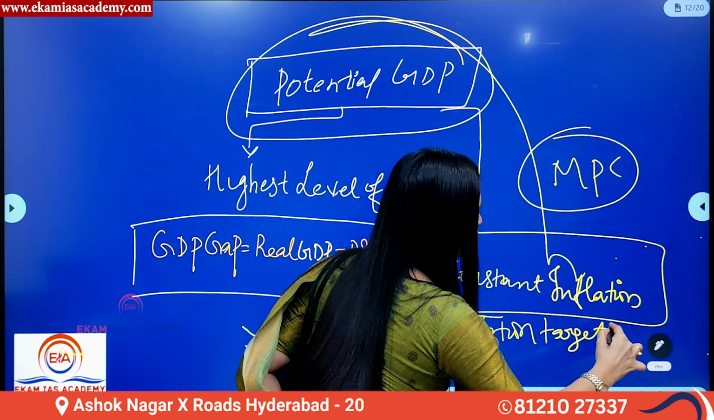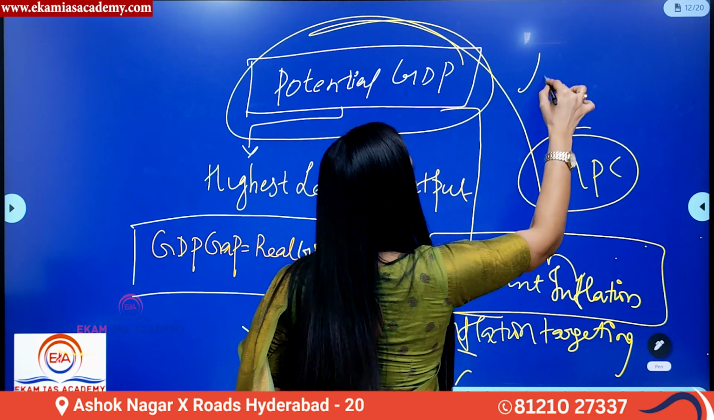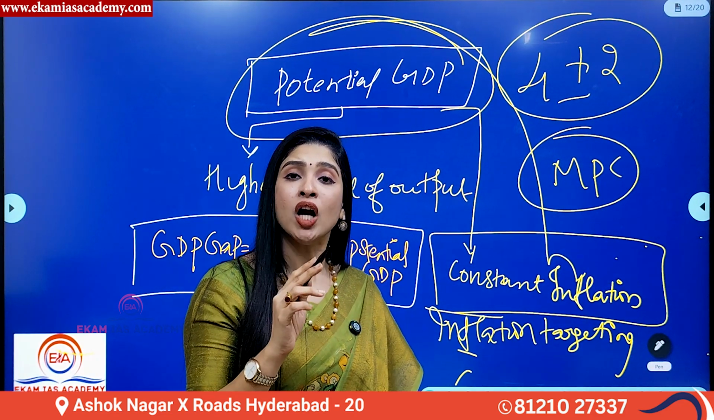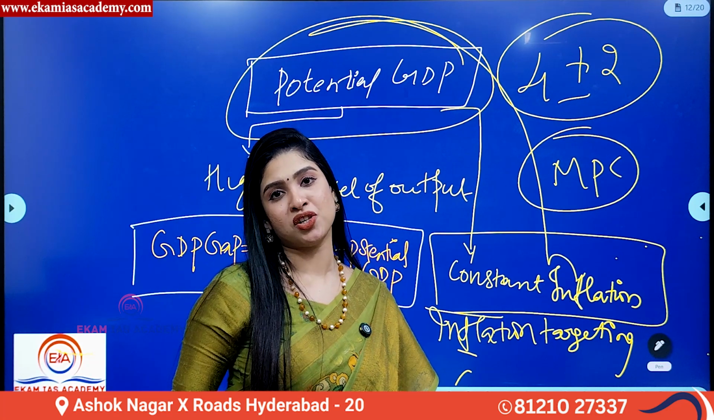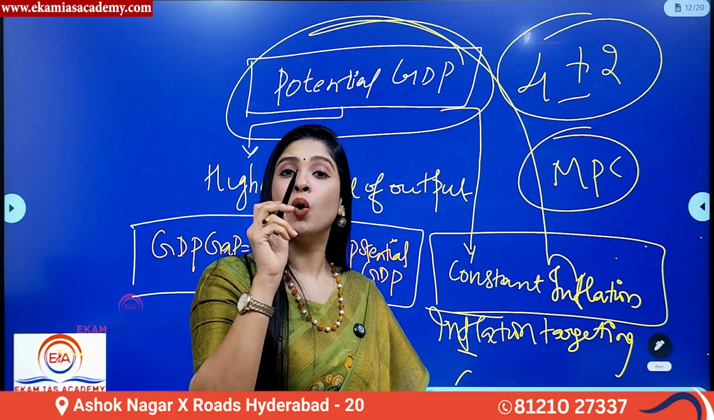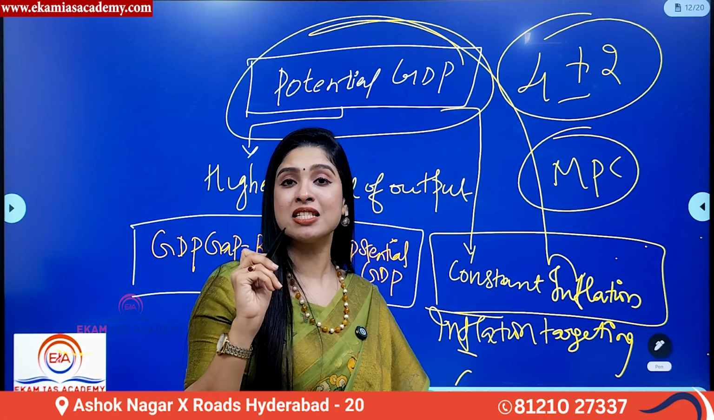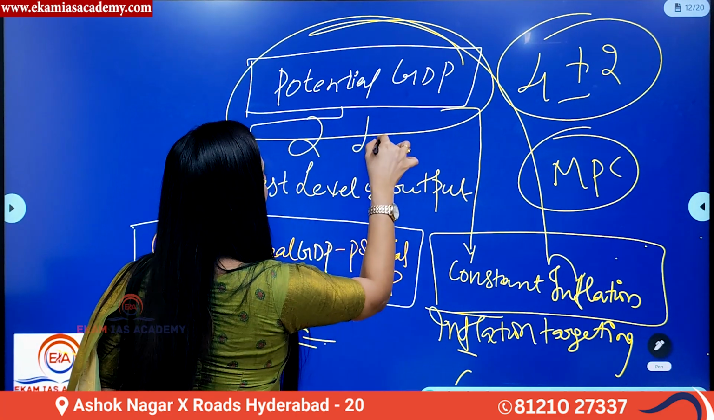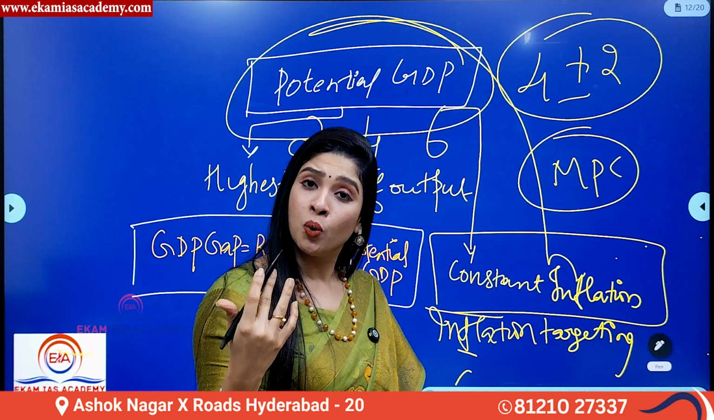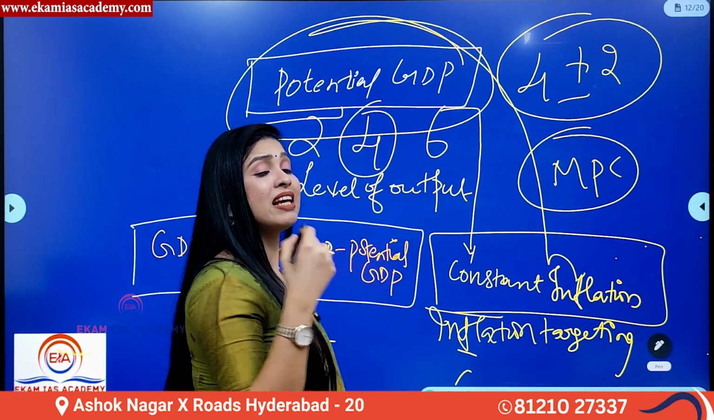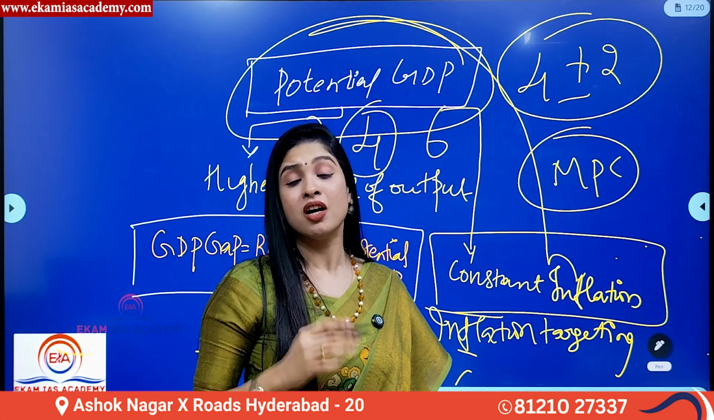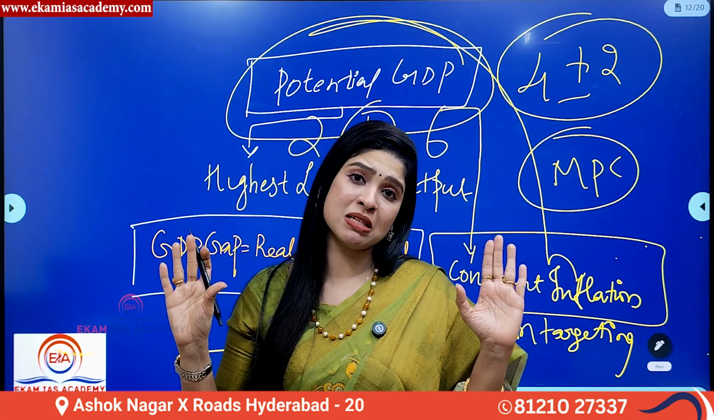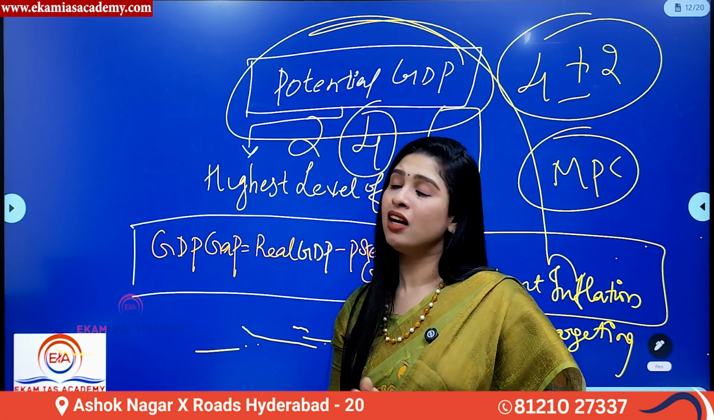Now, inflation was targeted at the rate of 4% with a plus or minus tolerance band of 2%. I repeat, 4% with a plus or minus tolerance band of 2%. In simple terms, 2, 4, 6. That's it. Which means 4 is the ideal rate of inflation. That is up to 4%, the rise in price level is permissible or considered to be ideal.